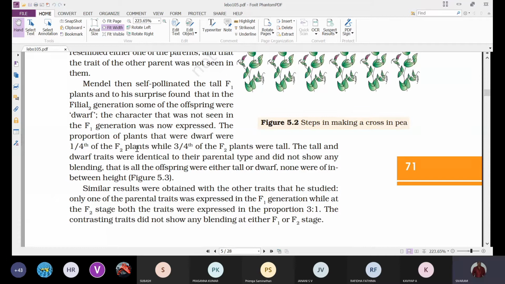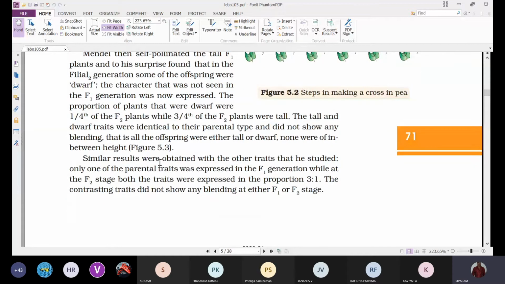Whatever the 7 characters he selected, in all of those, he didn't observe any intermediate traits. All are showing either one character or the other. Similar results were obtained with the other traits that he studied.